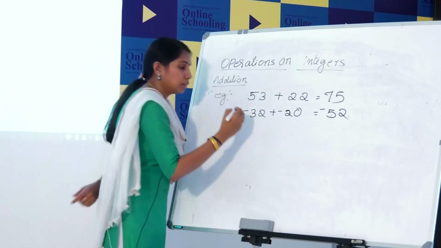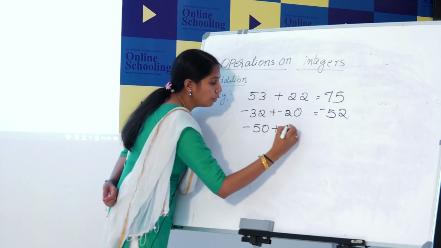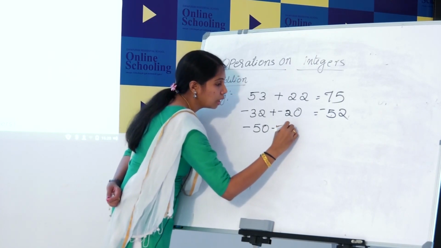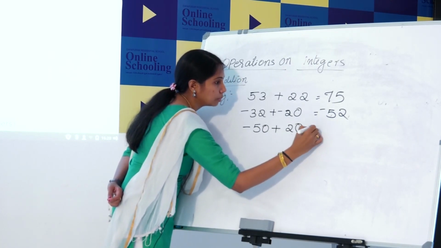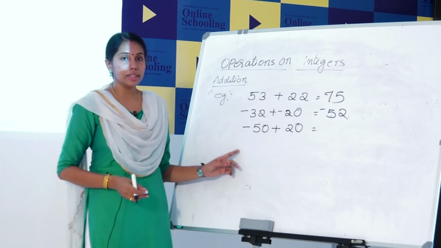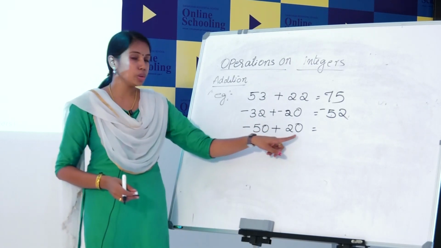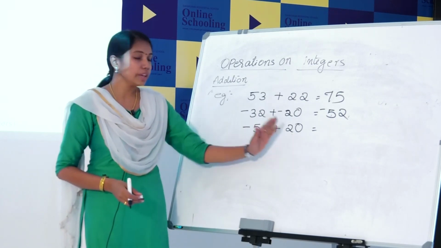Okay. The next, addition of a positive integer and a negative integer. Here minus 50 is a negative integer and 20 is positive. So, how can we add these two?